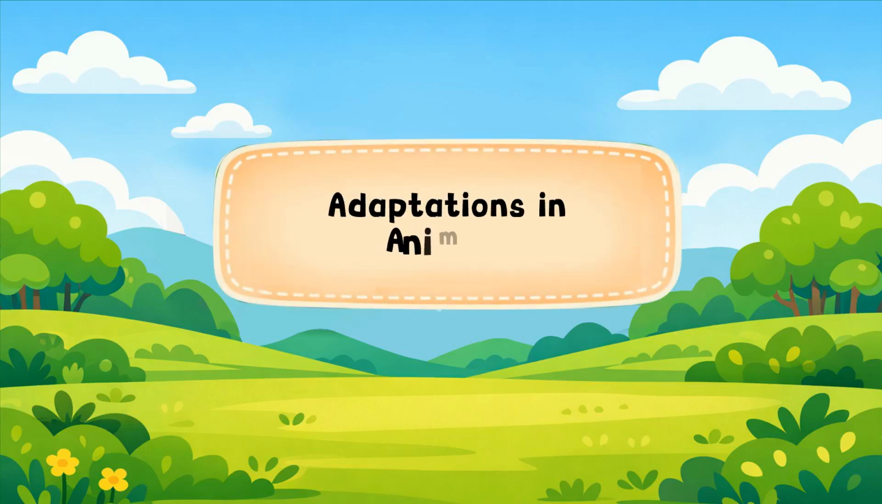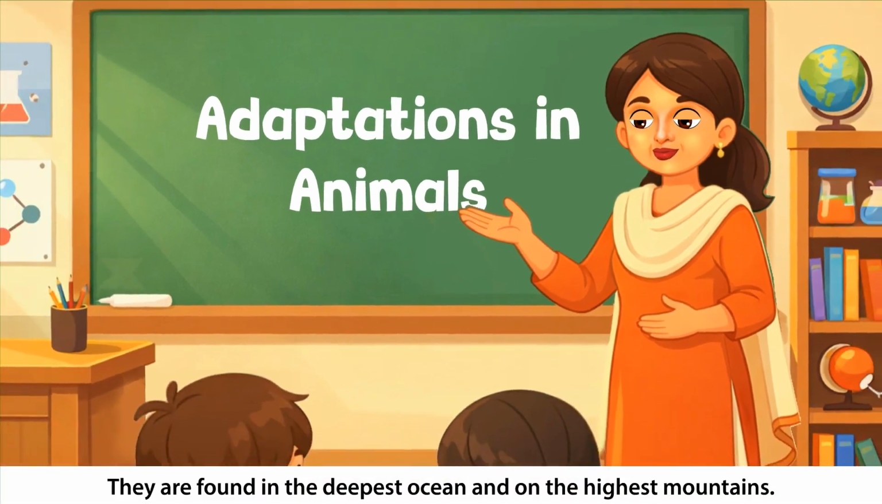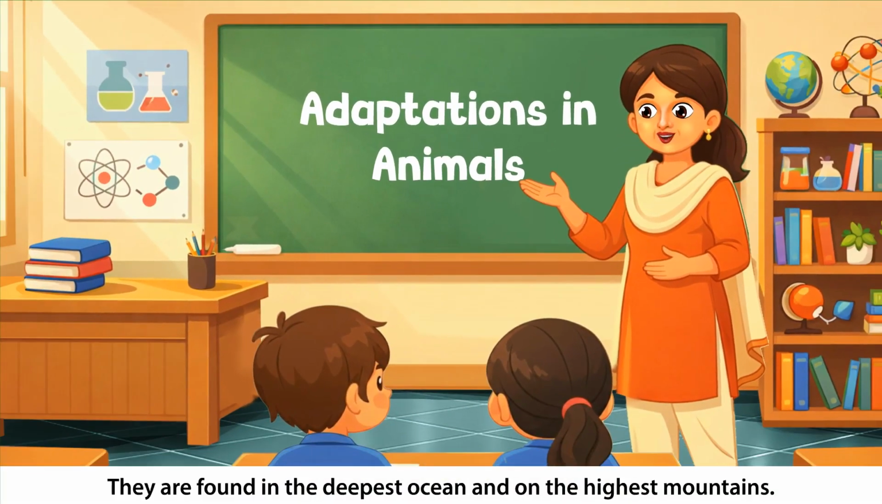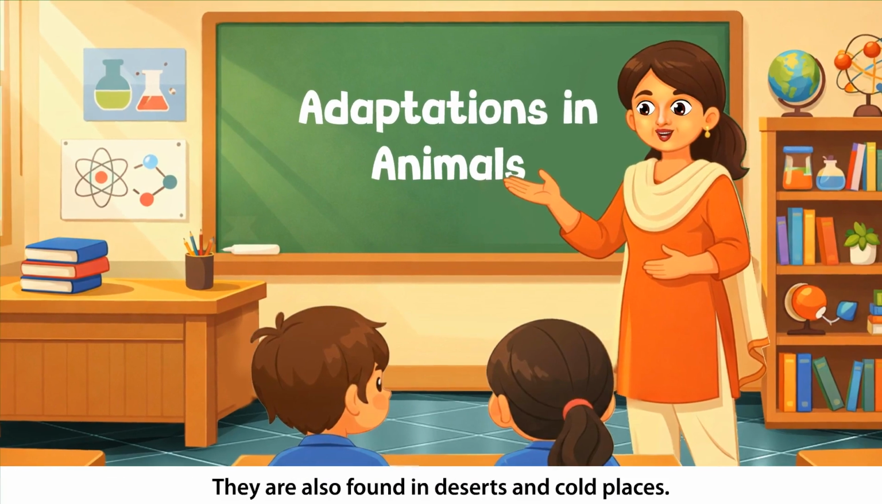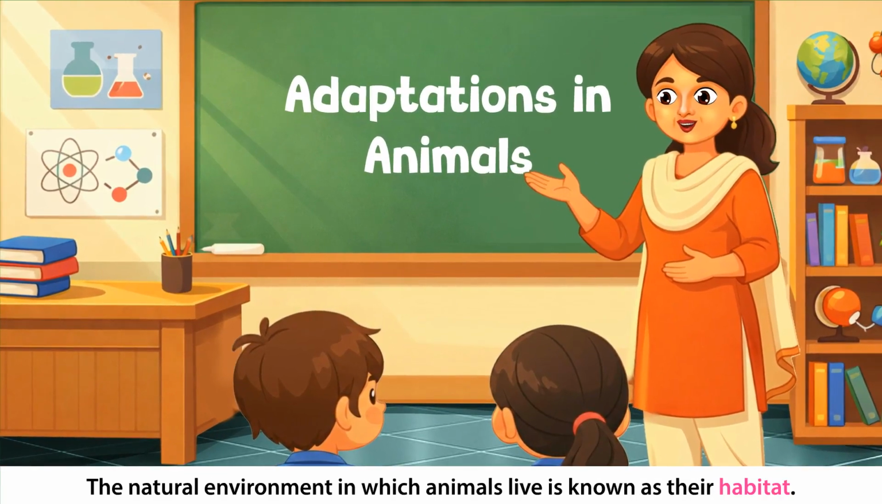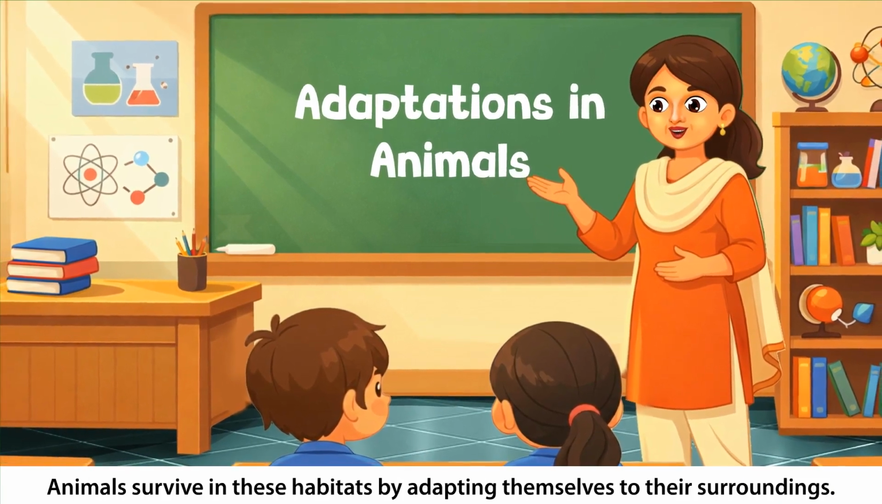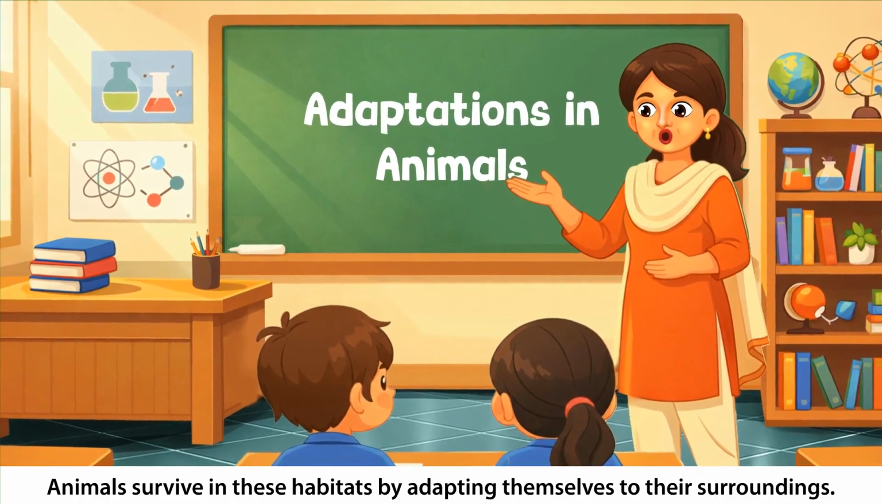Adaptations in animals. Animals are found everywhere. They are found in the deepest ocean and on the highest mountains. They are also found in deserts and cold places. The natural environment in which animals live is known as their habitat. Animals survive in these habitats by adapting themselves to their surroundings.